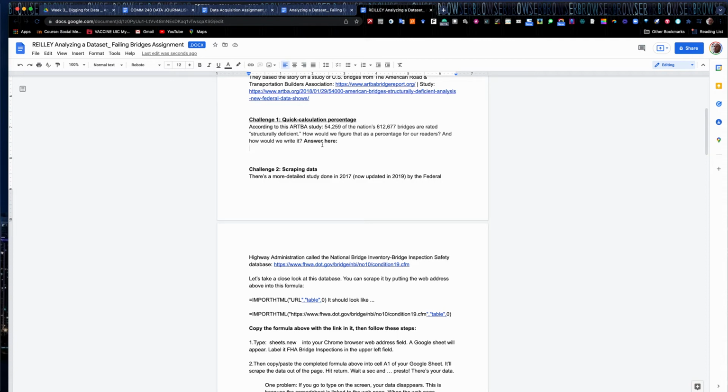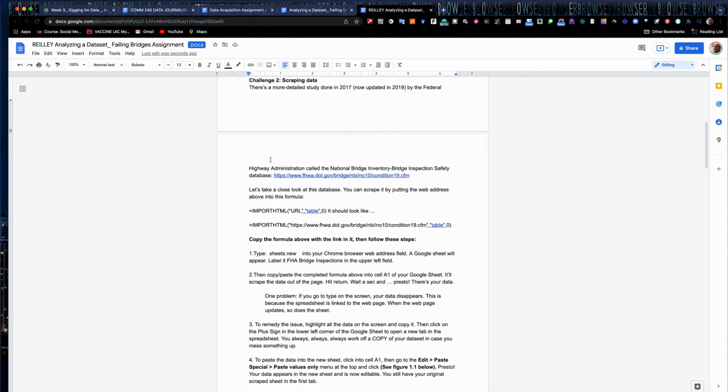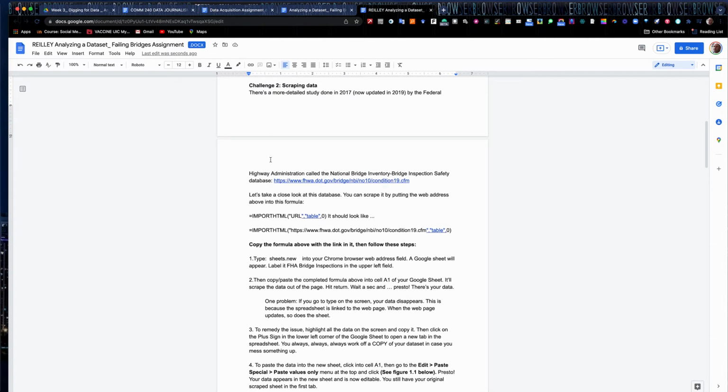Okay, so that's challenge 1. We're going to do 5 challenges here. Challenge 2, we're going to give you a little taste of scraping data. Okay, we're going to do more of this in the coming weeks. We're going to actually do a bunch of different scraping exercises and show you how to scrape PDFs and all kinds of things. But what we're going to do is scrape this other database listed right here. It's the Federal Highway Administration's National Bridge Inventory, the NBI, Bridge Inspection Database.